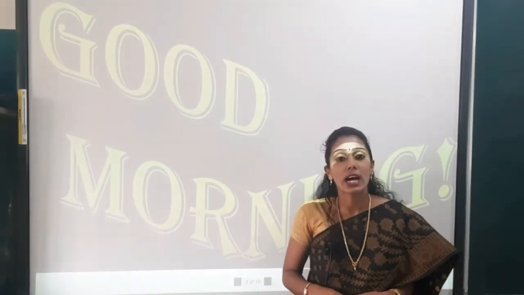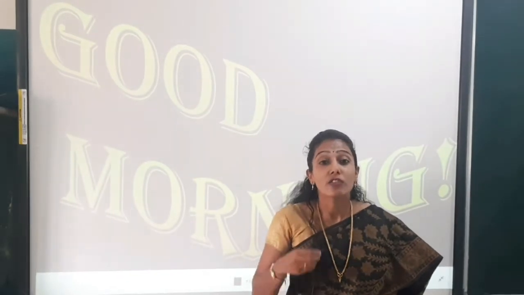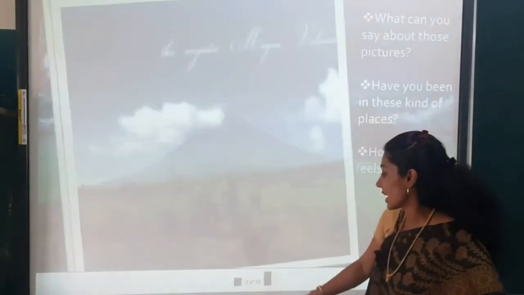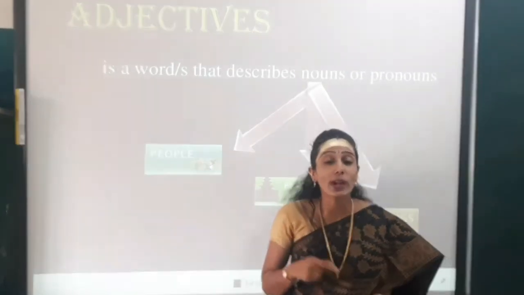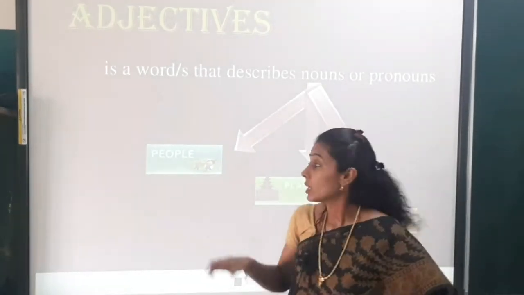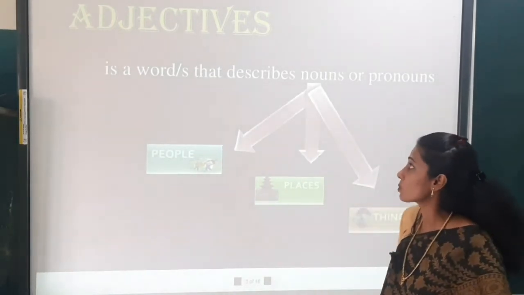So, children, in the last video, I had explained to you chapter 3, and the name of the chapter was adjectives. I explained what an adjective is, with different examples. Now, once again, I will explain what an adjective is through slides. In the last video I explained adjectives on the blackboard. This time I'll explain on the slides. I'll share the slides with you.